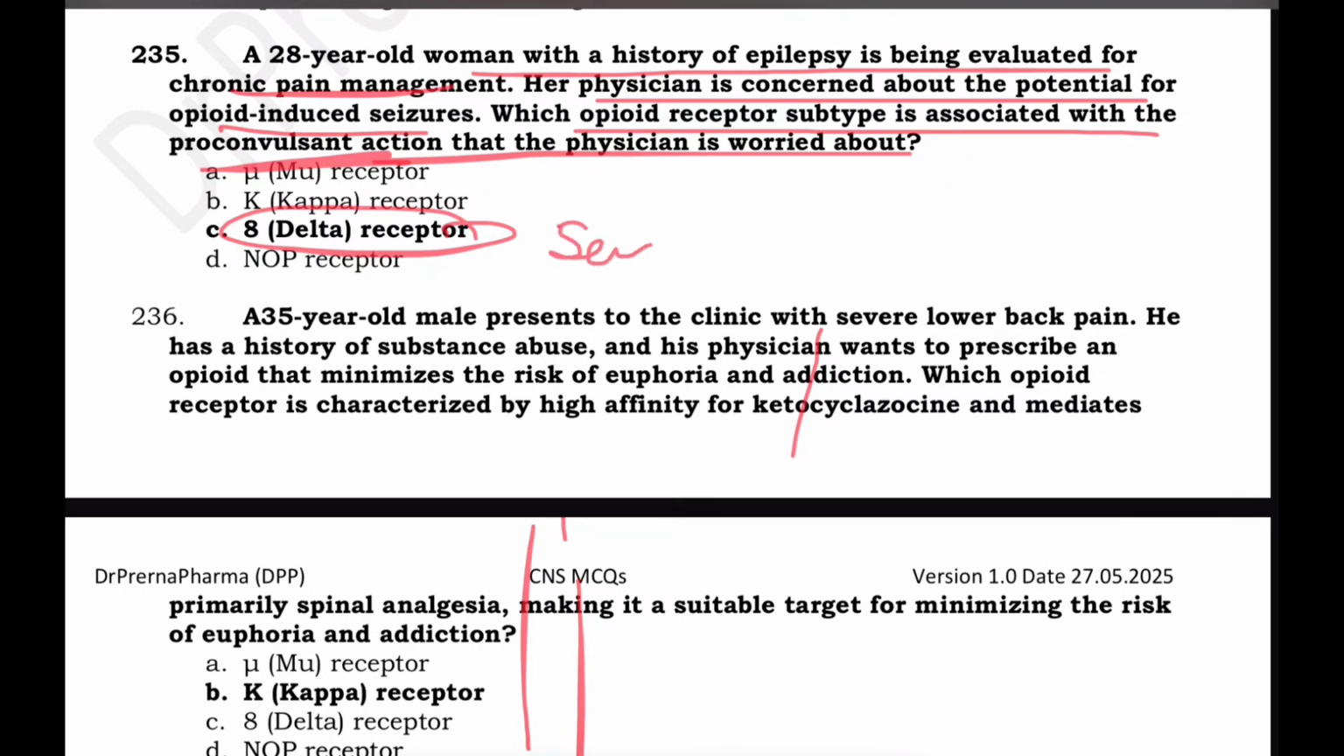Opioid-induced seizures. The delta receptor is involved in the anticonvulsant property of the opioids, so activation will lower the seizure threshold.